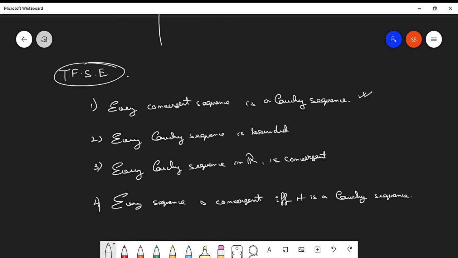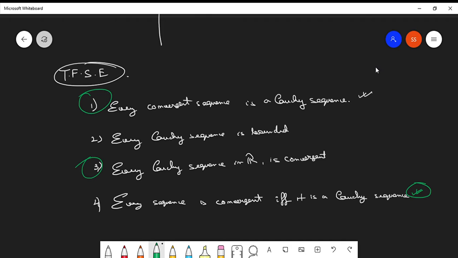Is it clear? Every convergent sequence is a Cauchy sequence. Every Cauchy sequence is bounded. Every Cauchy sequence in R is convergent, and every sequence is convergent if and only if it is a Cauchy sequence. So basically, this is the result of the first statement and the third statement.